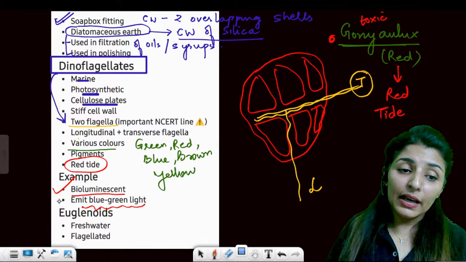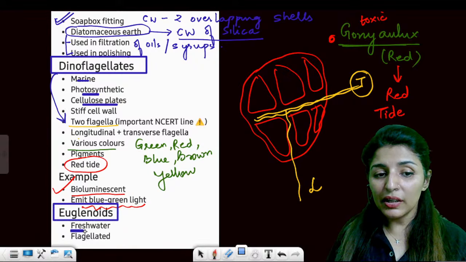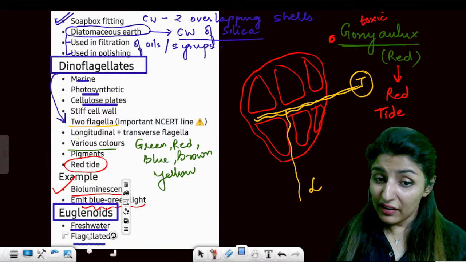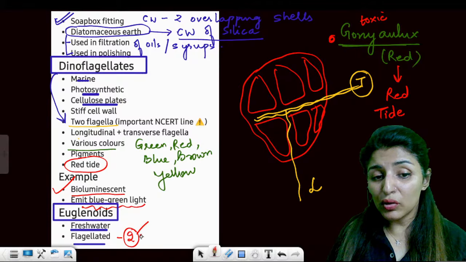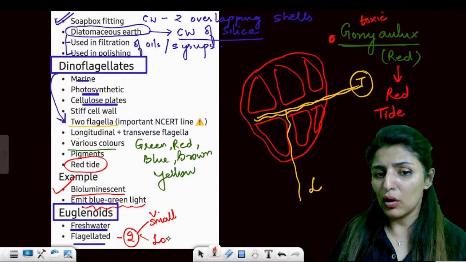Now the third type of protista that we are going to talk about is euglenoids. Euglenoids are freshwater and they have flagella. They also have two flagella, but out of the two, one is very small and one is long enough.